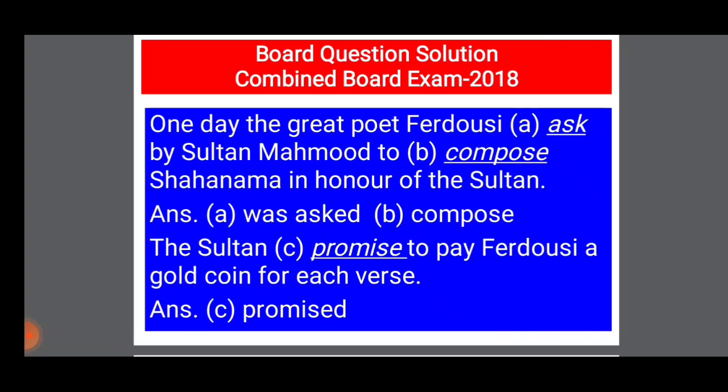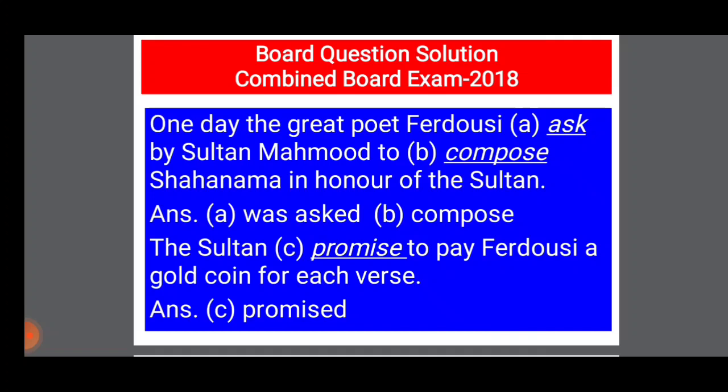Students, by reading some of the sentences, you have to have the idea about what tenses the sentences are. Here you see one day, this is past simple tense, and here past tense will be used. So one day the great poet Ferdowsi asked by Sultan Mahmud, it is an example of passive voice.